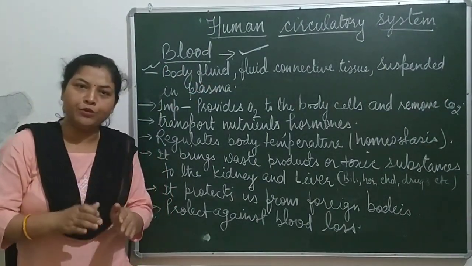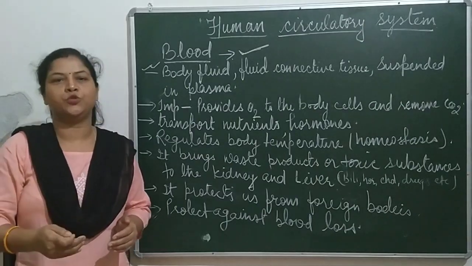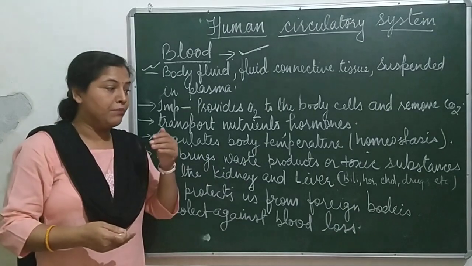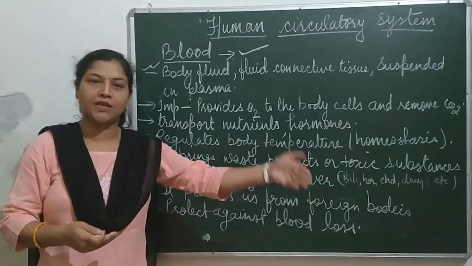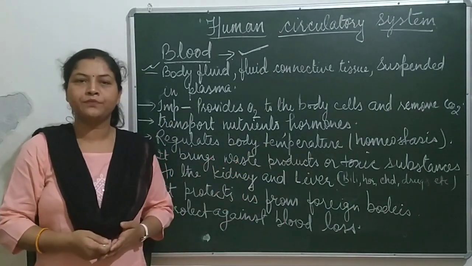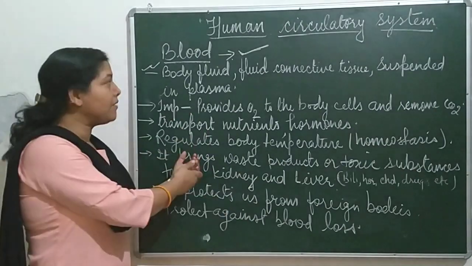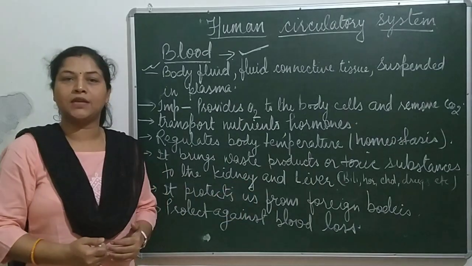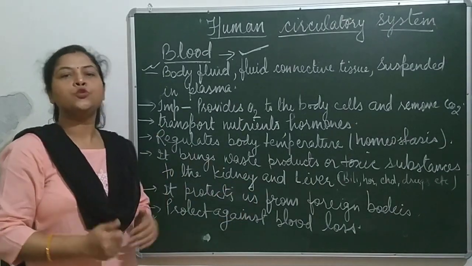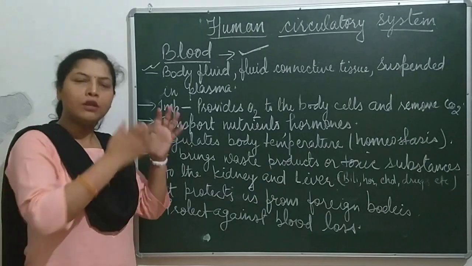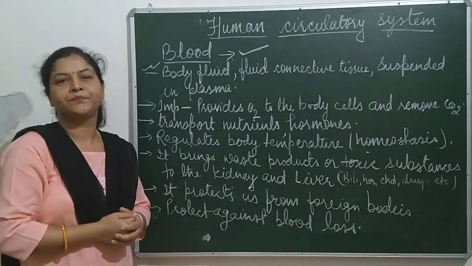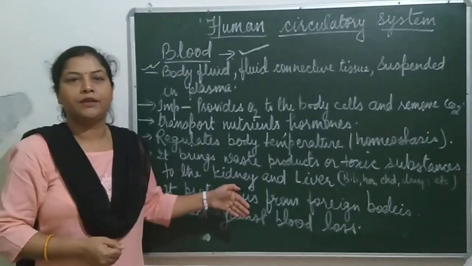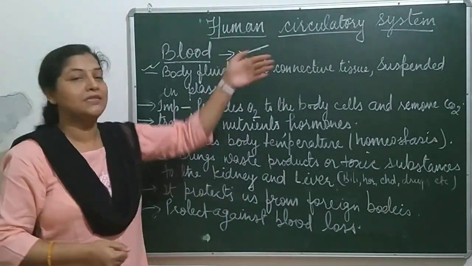Blood is a body fluid or fluid connective tissue which is essential for the delivery of important or essential substances to the cells or tissues. At the same time, the same blood collects waste products from tissues and takes them to the lungs or heart. This blood is very important. It is an important part of the circulatory system.